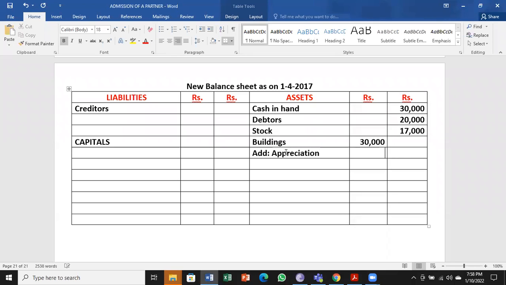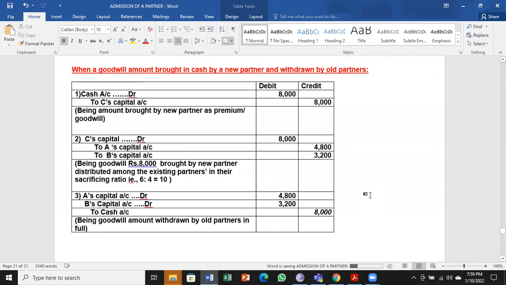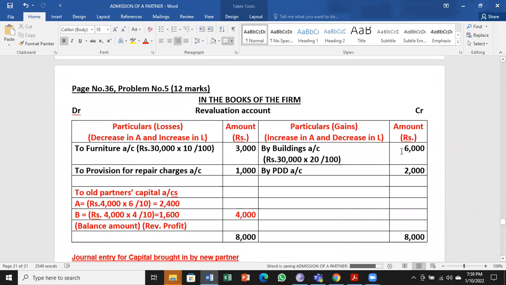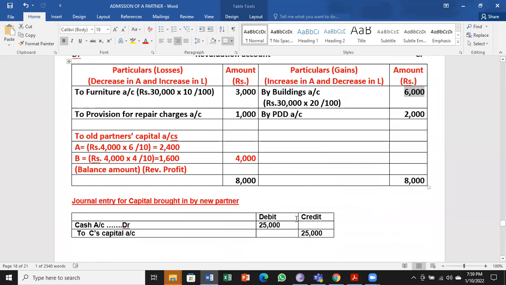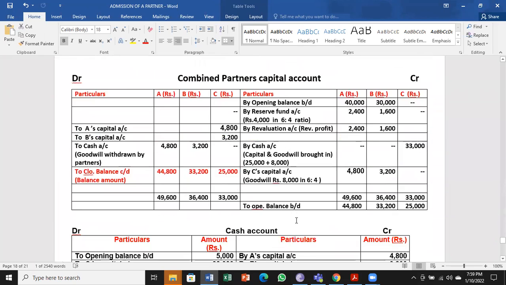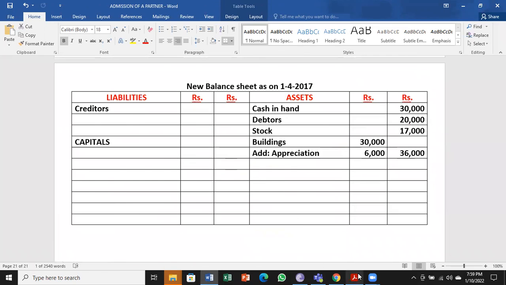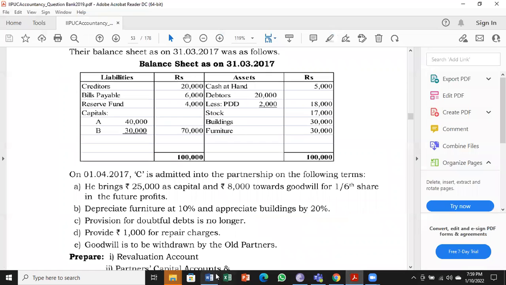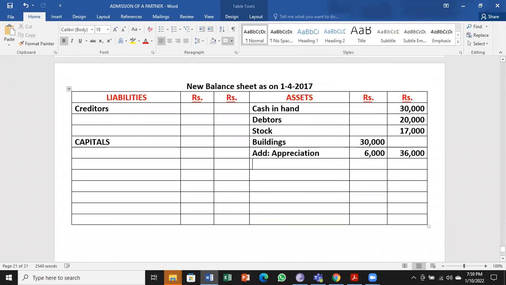Add appreciation of 20%. You can check your revaluation account. 6,000 you have credited. That is how we have to remember. Next, after building, furniture also 30,000.